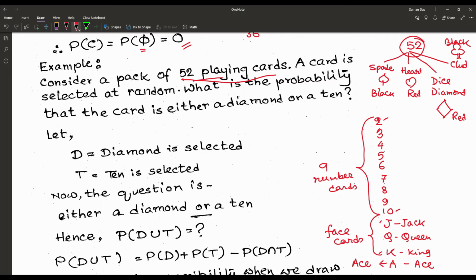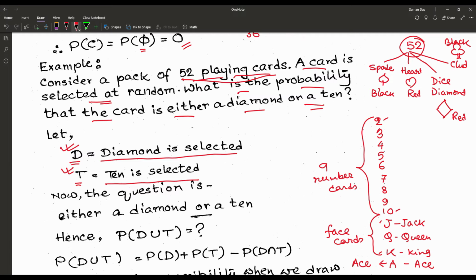So now the problem. Consider a pack of 52 playing cards. A card is selected at random, that means from the pack of cards we are selecting one randomly. What is the probability that the card is either a diamond or a 10? Now we define 2 events. Event 1 is D, that a diamond is selected, and T, that a 10 is selected. Are the 2 events mutually exclusive or not?